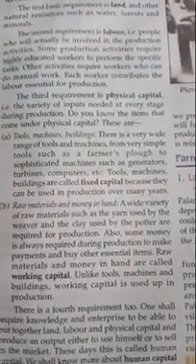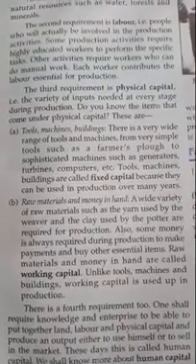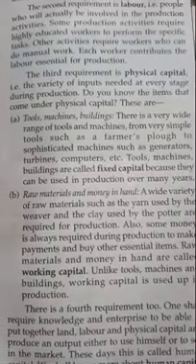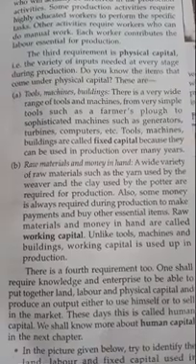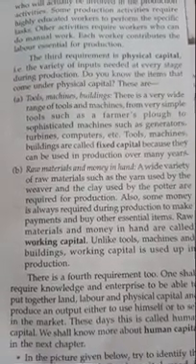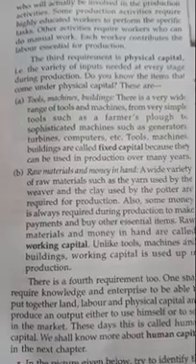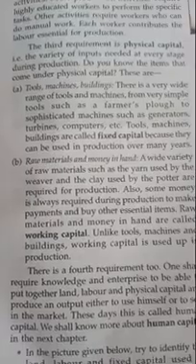The third requirement is a physical capital, that is the variety of inputs needed at every stage during production. Do you know the item that come under physical capital? Now you are coming to know what is physical capital. Okay, as the third requirement to produce anything or for the production is physical capital. So what are the physical capitals? We are going to explain it.